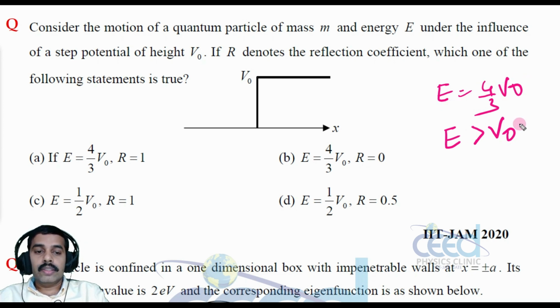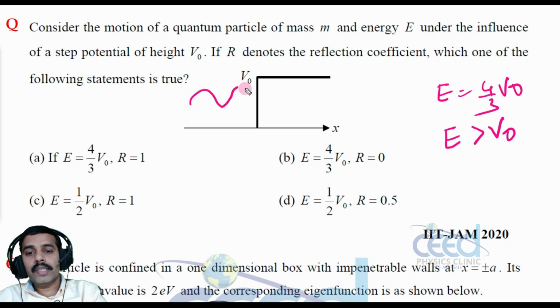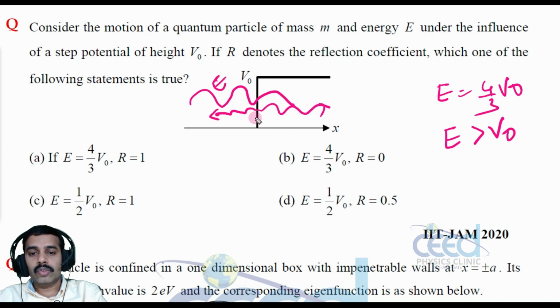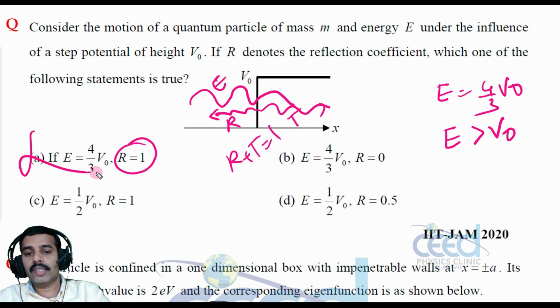E greater than V0 means only a small part is reflected, because the energy is high. The hitting particle has energy greater than the boundary height, so most of the wave will be transmitted. So the reflection coefficient is never unity. We can say some part is reflected and some part is transmitted, R plus T is equal to 1. So this is incorrect.